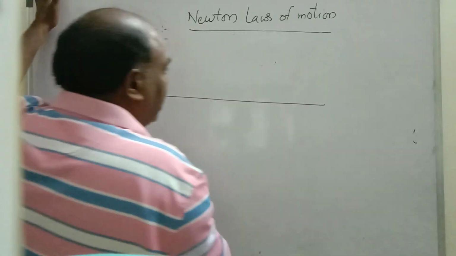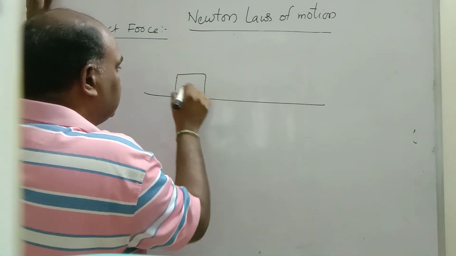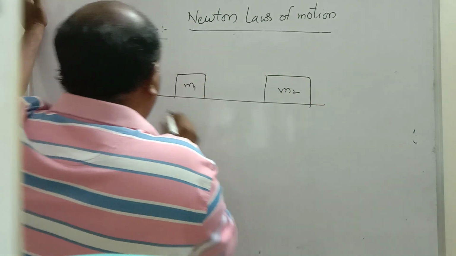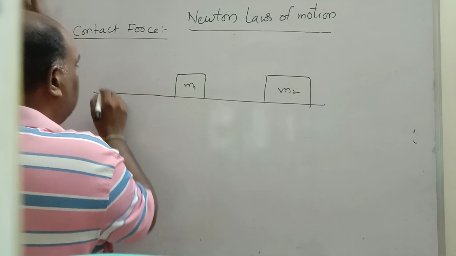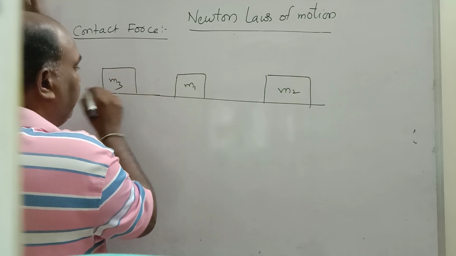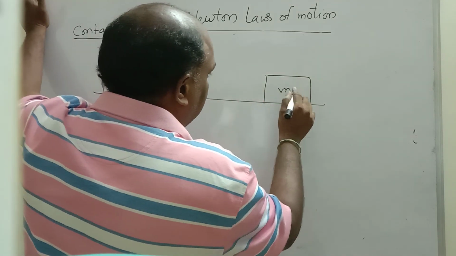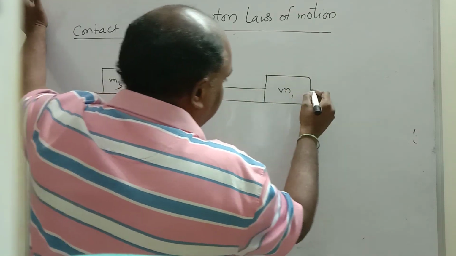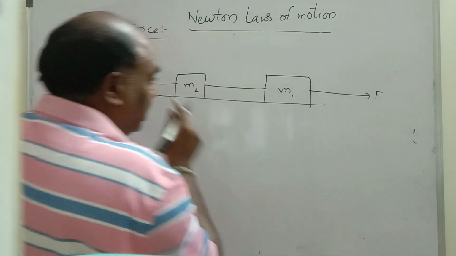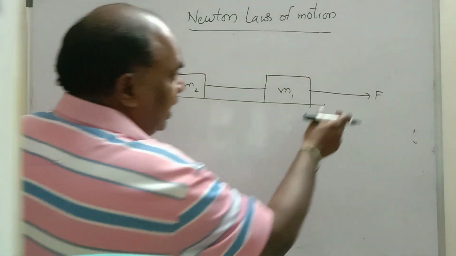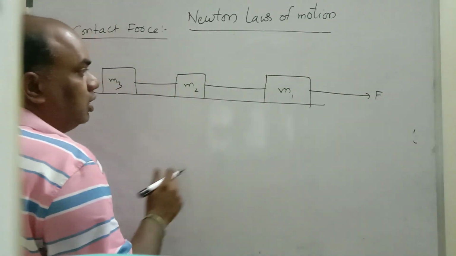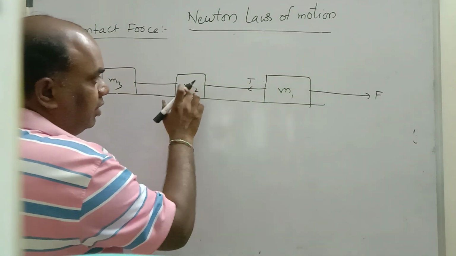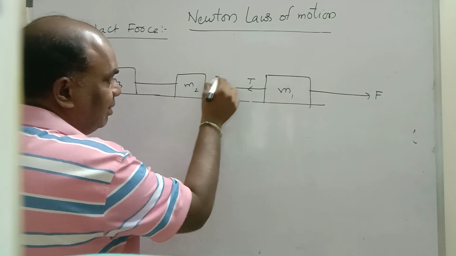See children, this is a horizontal surface. I have blocks M1 and M2, and one more, M3. So M3, M2, M1, three masses are there. These two are attached with a string, and these two are attached with another string. Here I am applying some force, pulling from this side. Now what is the tension? Imagine you sit here and open the umbrella, tension will be in this direction.